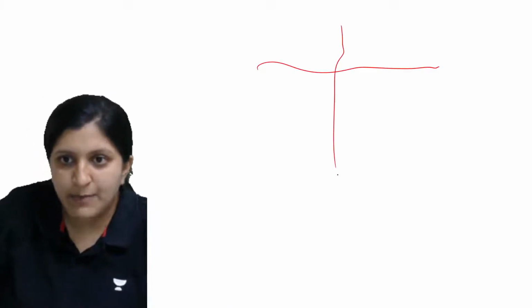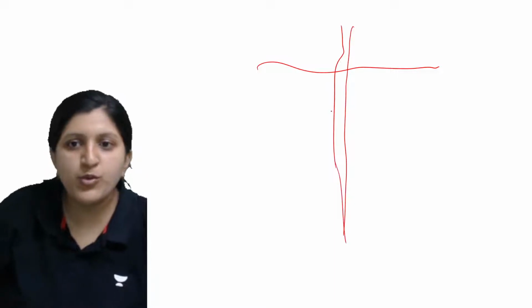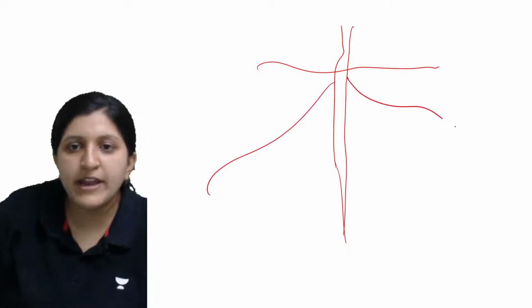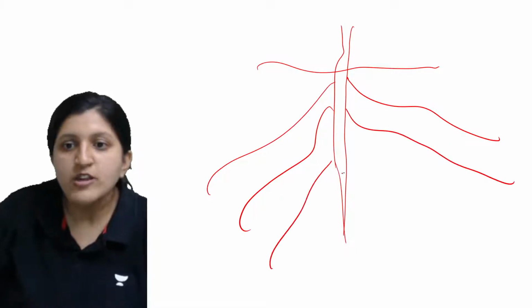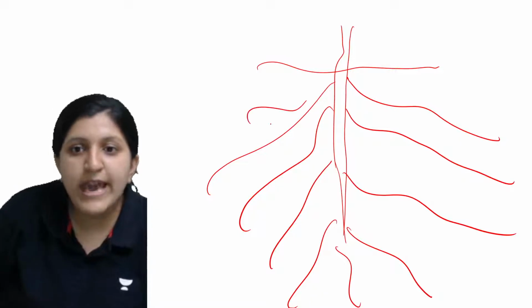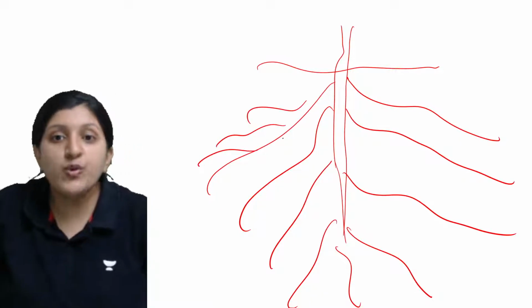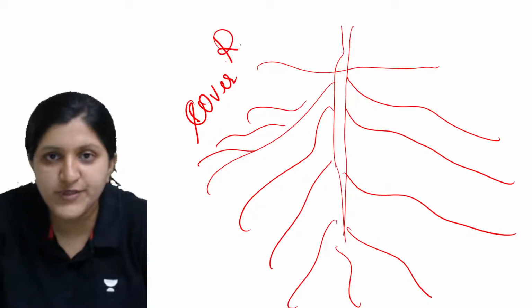Let's say there is a tap root system or fibrous, anything it is. There is one main root, and again you can find many rootlets forming. From each of these rootlets there is a root hair that is arising.